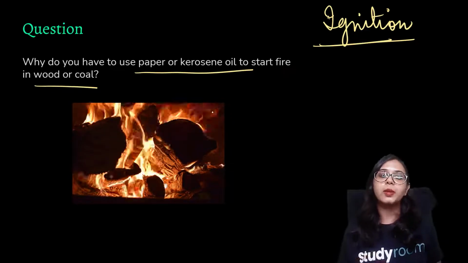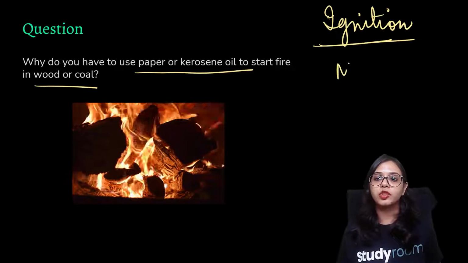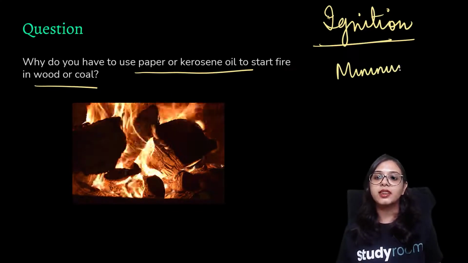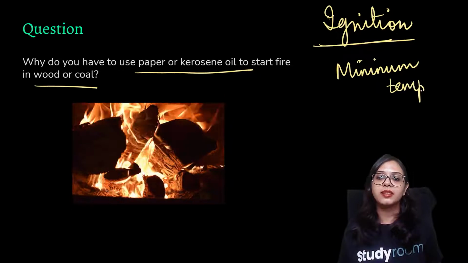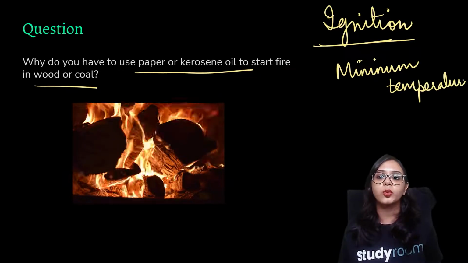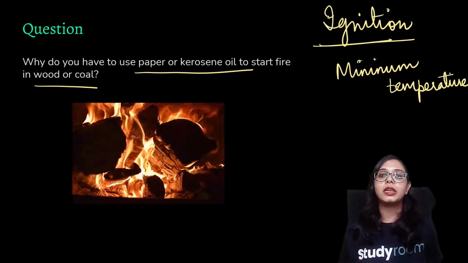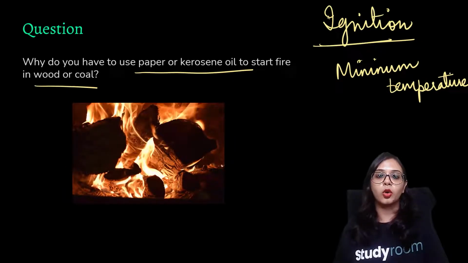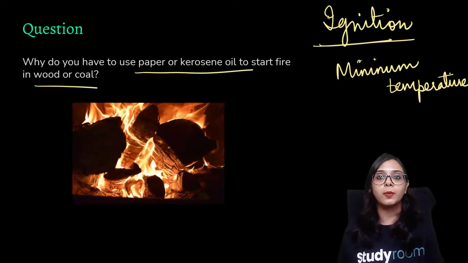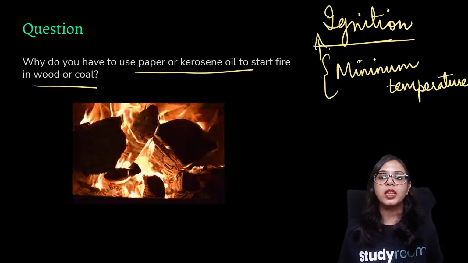So the minimum temperature at which any substance starts burning on its own, and is sustainable in burning on its own in order to produce heat and light, in order to undergo combustion basically, that minimum temperature is known as ignition temperature.